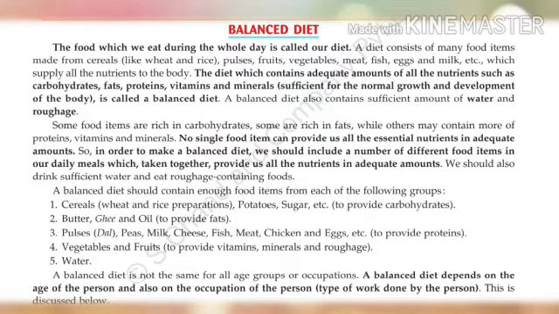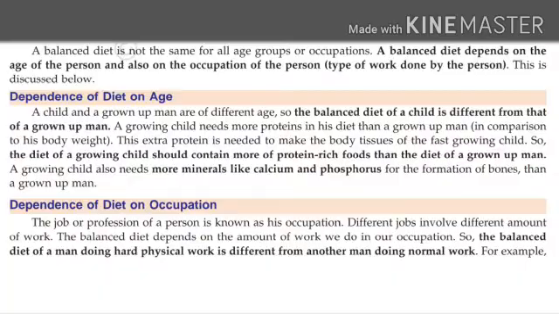Understand, children? Dear students, one very important thing you should know is that the balanced diet is not the same for all age groups or occupations. A balanced diet depends on the age of the person and also on the occupation of the person, that is, the type of work done by the person. This will be clear when we discuss 2 instances or examples. Number 1, dependence of diet on age.